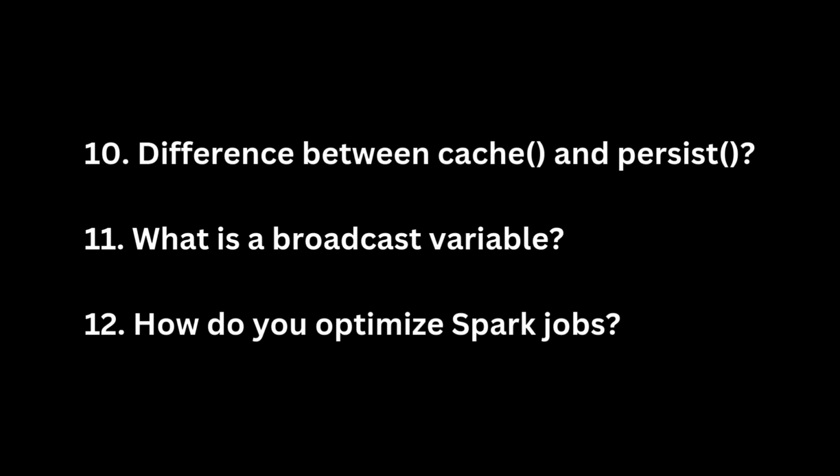3. Tune the number of partitions. Adjust partition count based on data volume and cluster size to balance workload and reduce stragglers or underutilized executors. 4. Use efficient file formats. Example, Parquet. Parquet and ORC are columnar formats that support predicate pushdown and compression, reducing I/O and speeding up queries. 5. Use broadcast joins when appropriate.